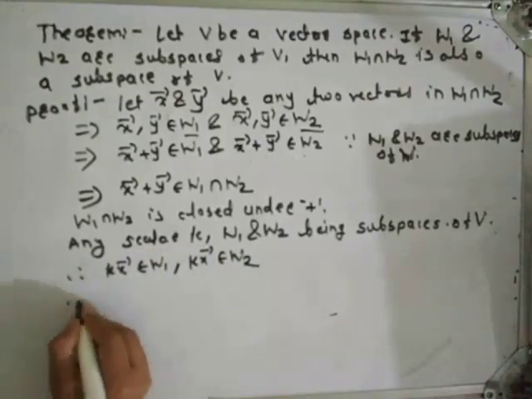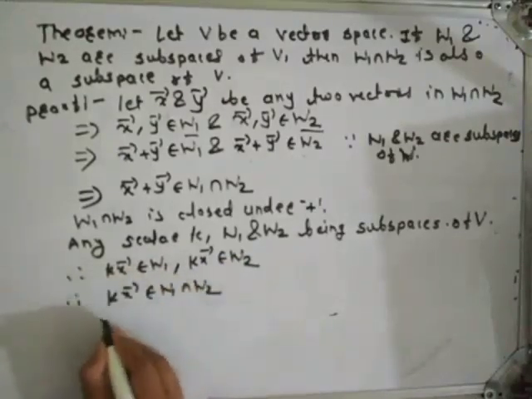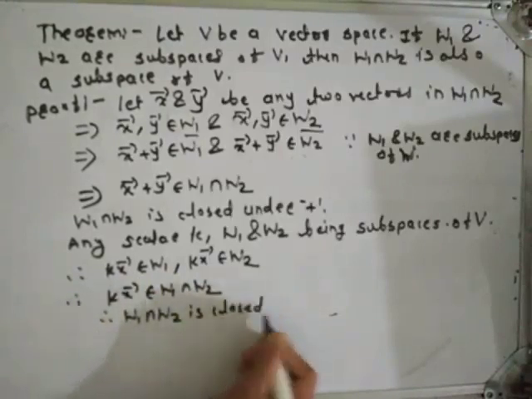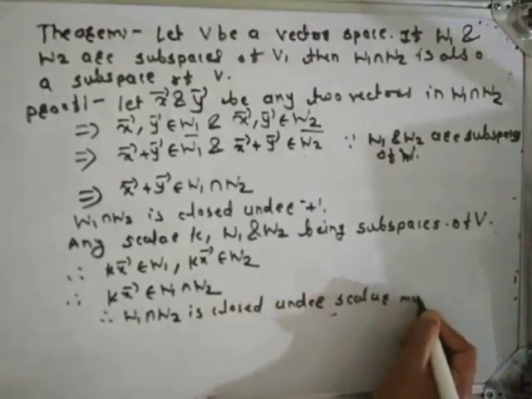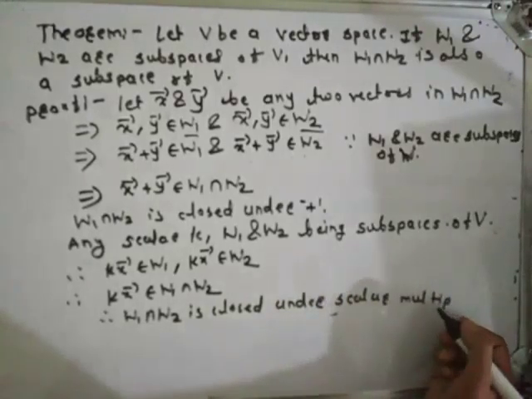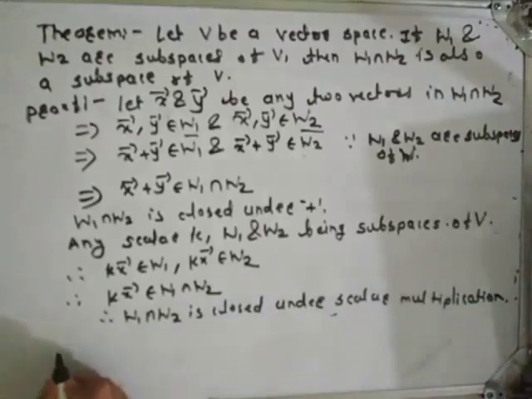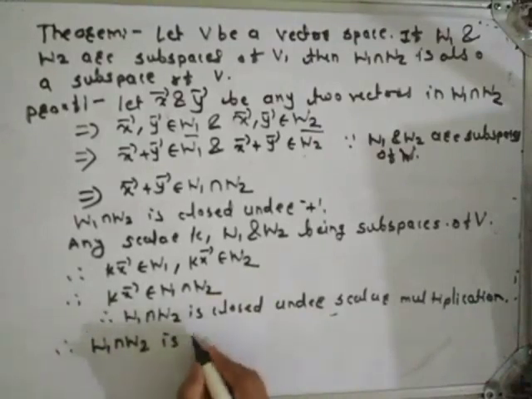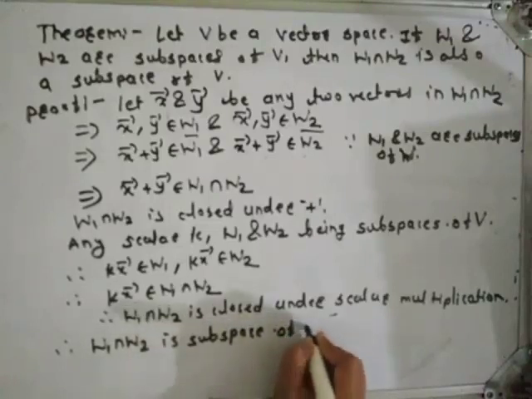Obviously, therefore, K into X bar belongs to W1 intersection W2. Therefore, W1 intersection W2 is closed under scalar multiplication. Therefore, W1 intersection W2 is a subspace of V.